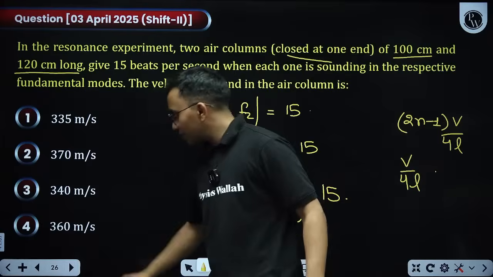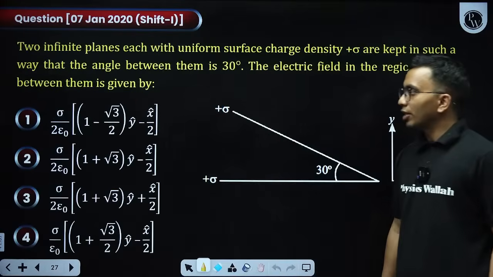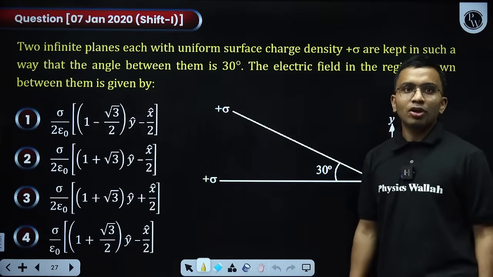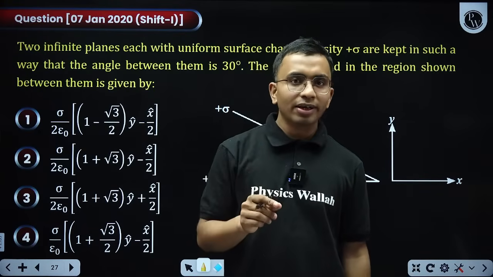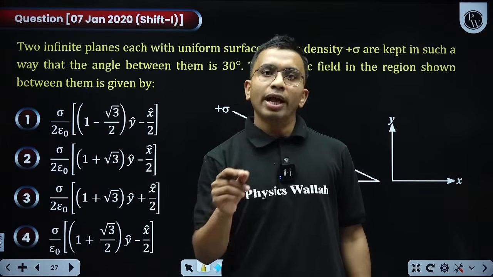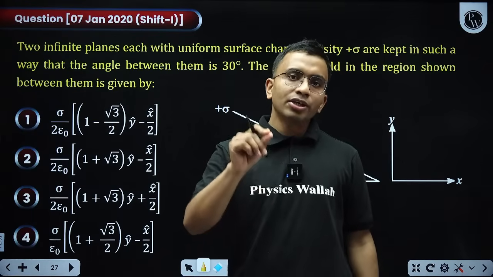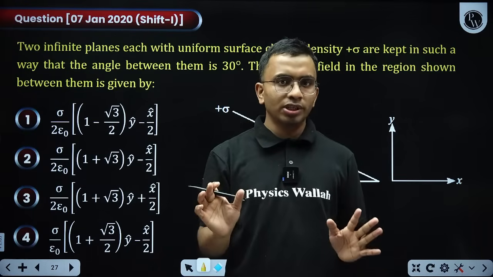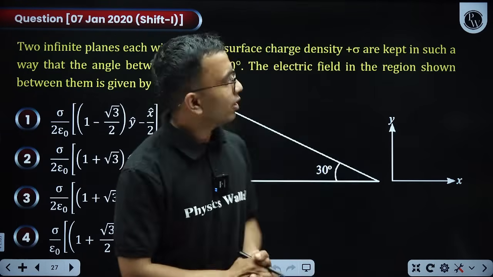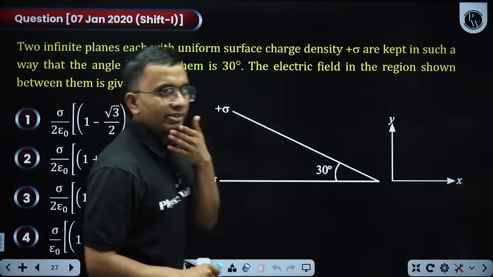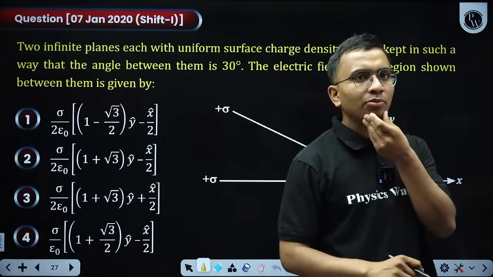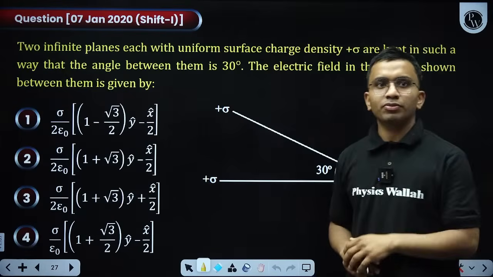I am moving to the next question. Now we are moving to electrostatics. From electrostatics, understand how to write electric field due to multiple point charges and due to the standard uniform charge distribution things. That's all for electric field. And yes, the capacitor is also very important, and if you have time you can prepare for potential energy also. 360 was the answer.